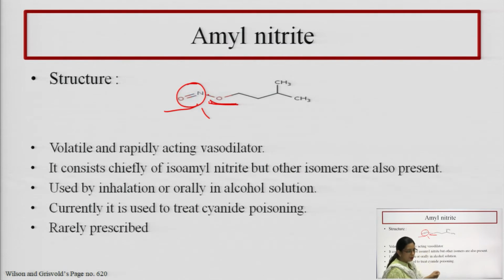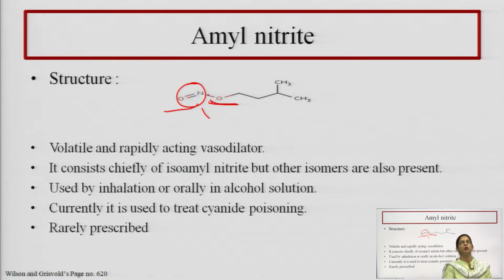Amyl nitrite is volatile in nature and is a rapidly acting vasodilator. It consists chiefly of isoamyl nitrite, but other isomers may also be present in this. It is used by inhalation or orally in alcohol solution.